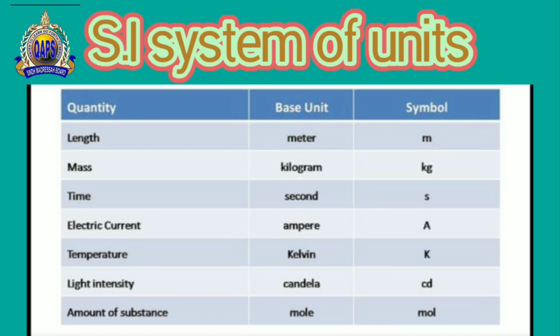Then we have luminous intensity. In Urdu you can say roshni ki shiddat, light. We have the candela. And for the amount of substance we have a unit called the mole, mol. Then we have electric current, which is measured in the ampere. Now these are the 7 basic quantities which are used nowadays all over the world. Except for these 7 quantities, all the quantities present in our world are derived quantities,